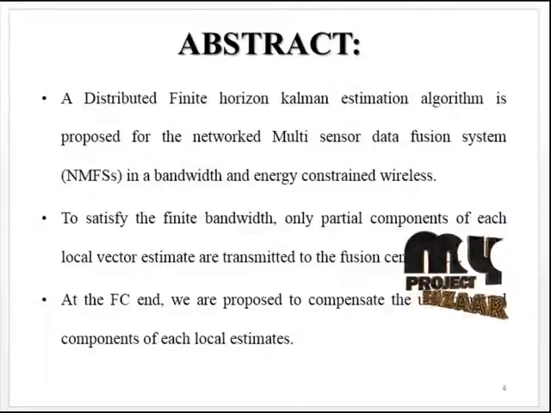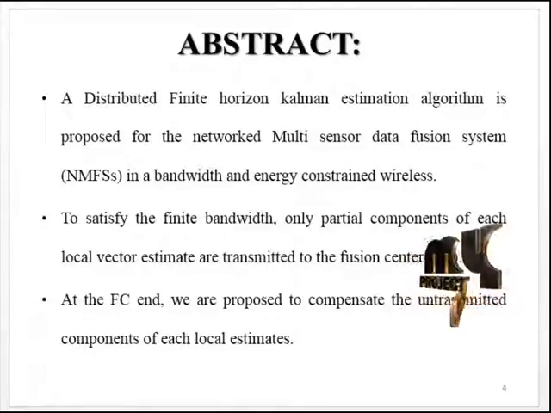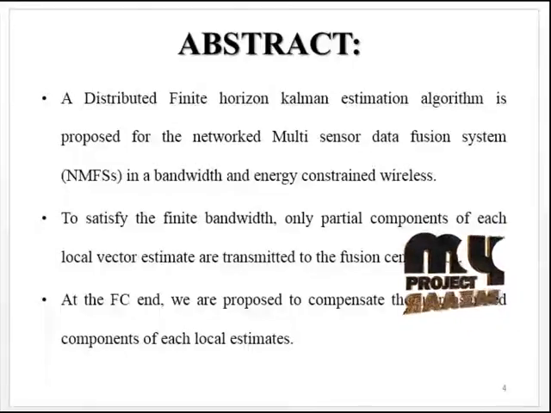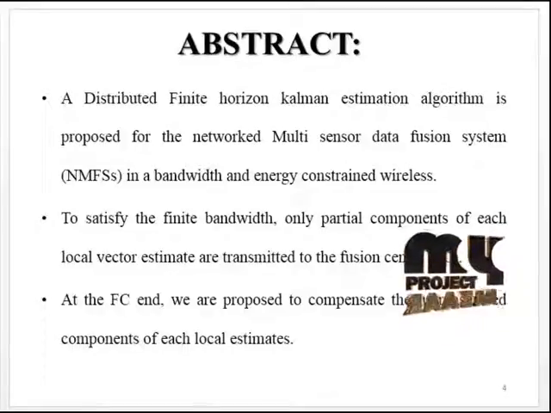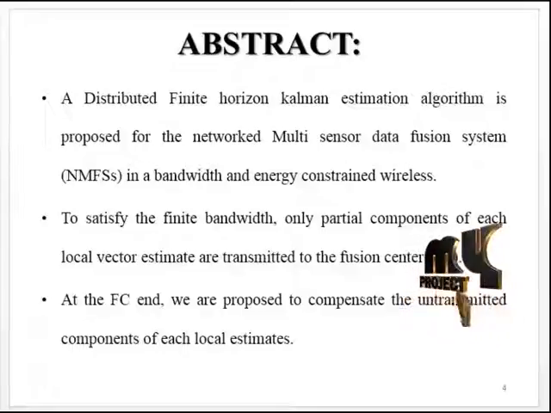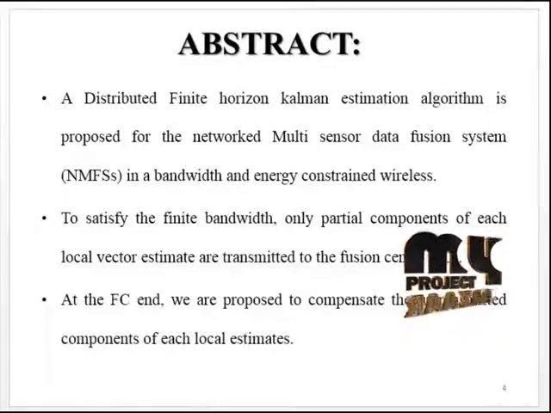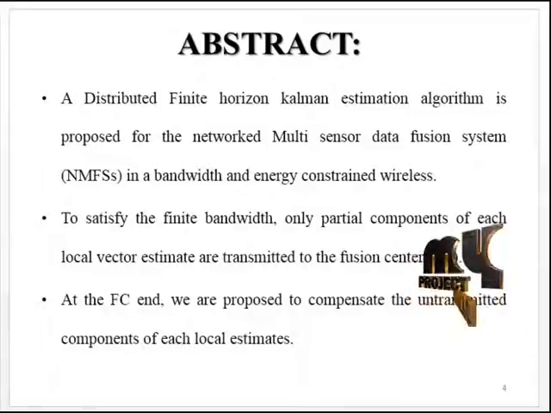Those partial components are declared in the fusion center to provide communication under constrained bandwidth and energy through the wireless network. The information from the channel is to be estimated for the random distribution across wireless sensor networks.